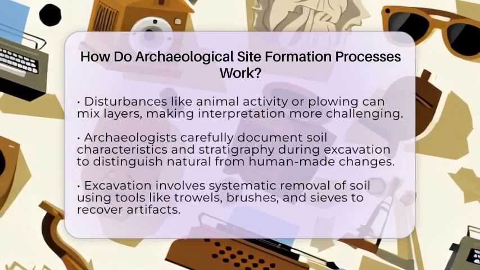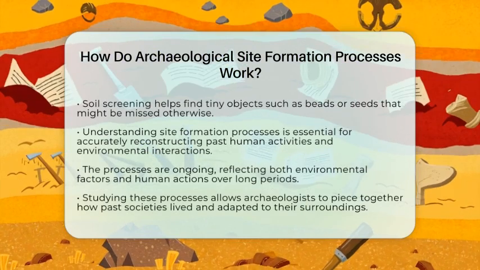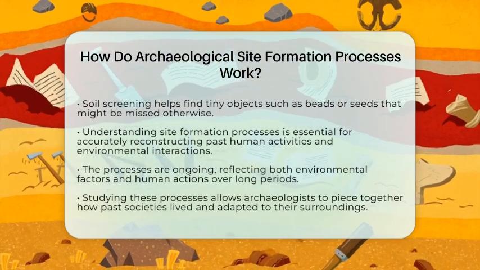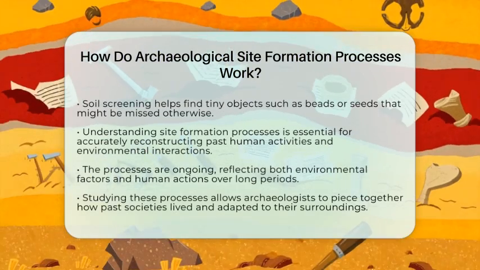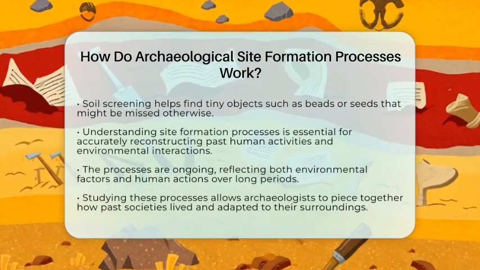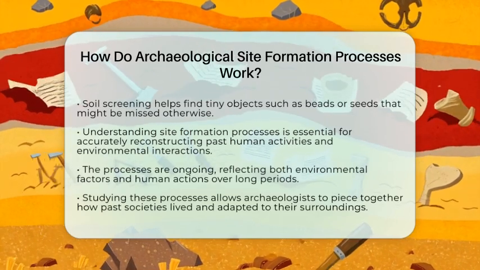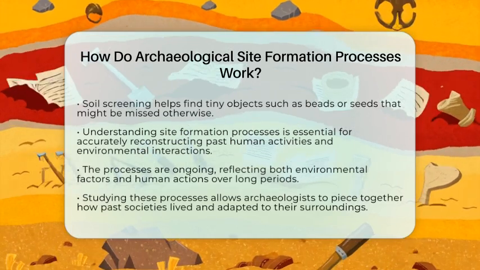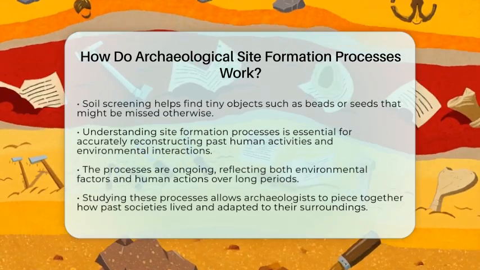When excavating, archaeologists work slowly and systematically, removing soil in small sections and noting every detail. They use tools like trowels, brushes, and sieves to carefully recover artifacts and features. Sometimes they screen soil to catch tiny objects like beads or seeds. They also document the soil's color, texture, and composition to reconstruct how each layer was created.